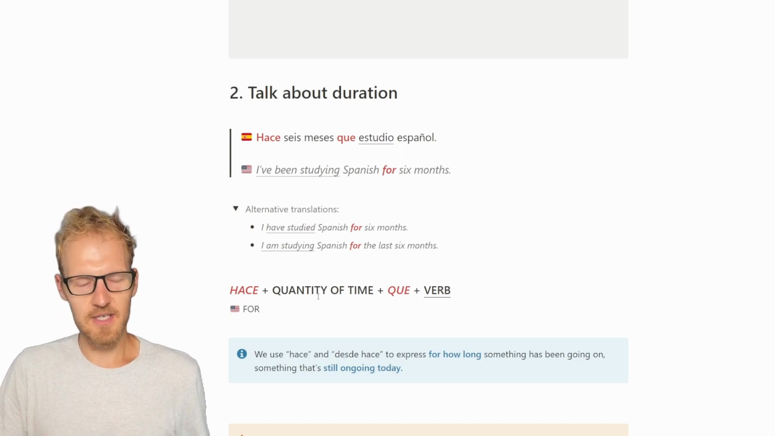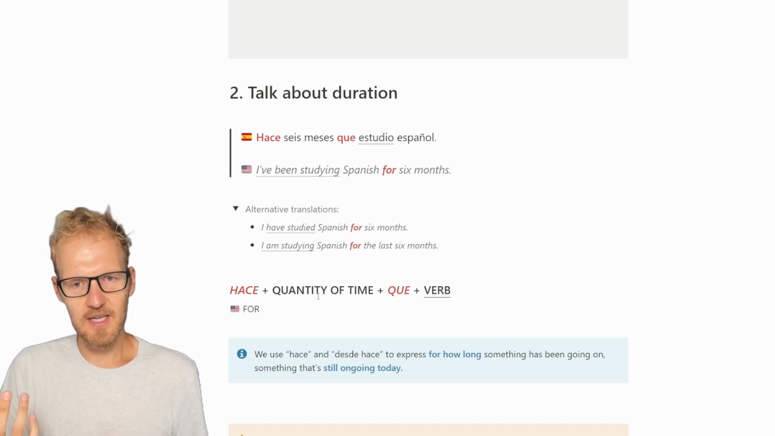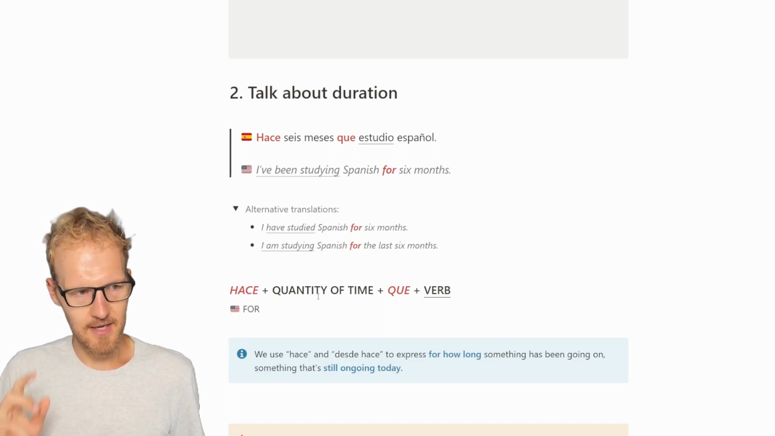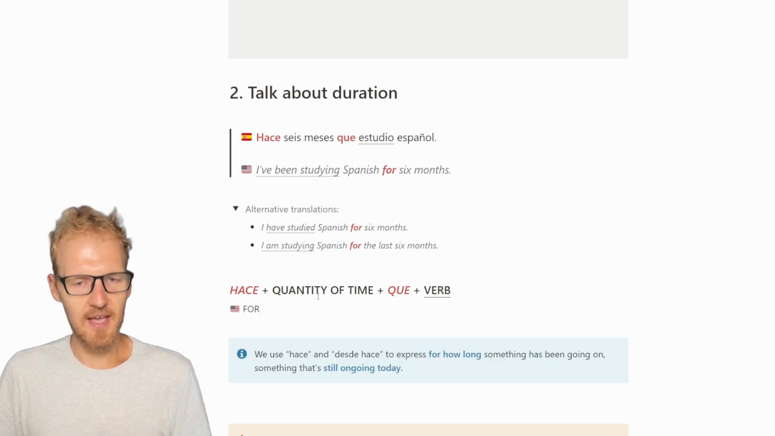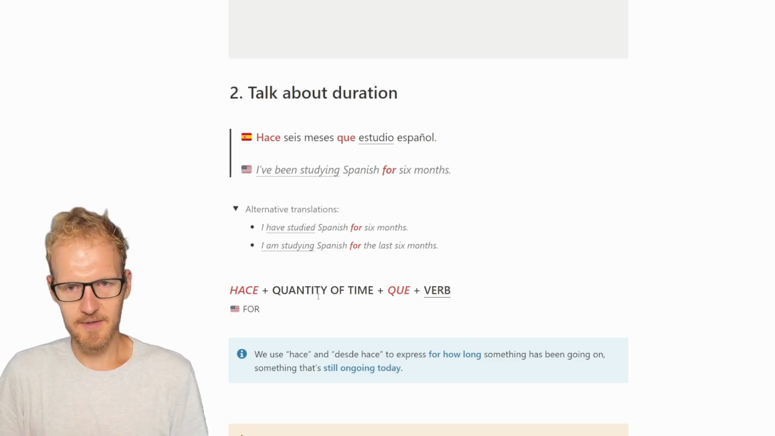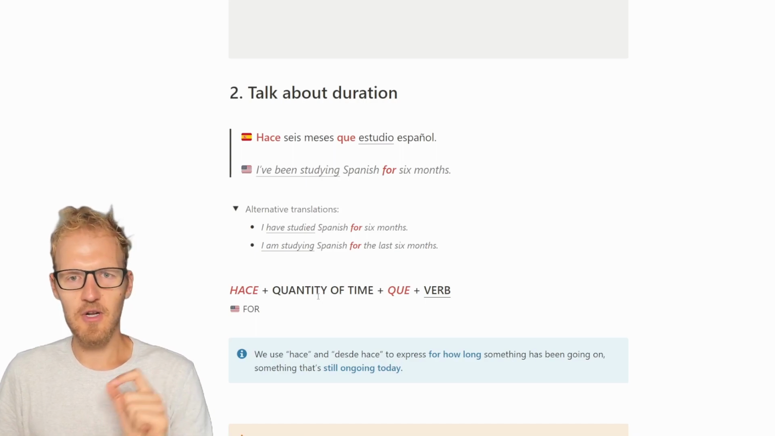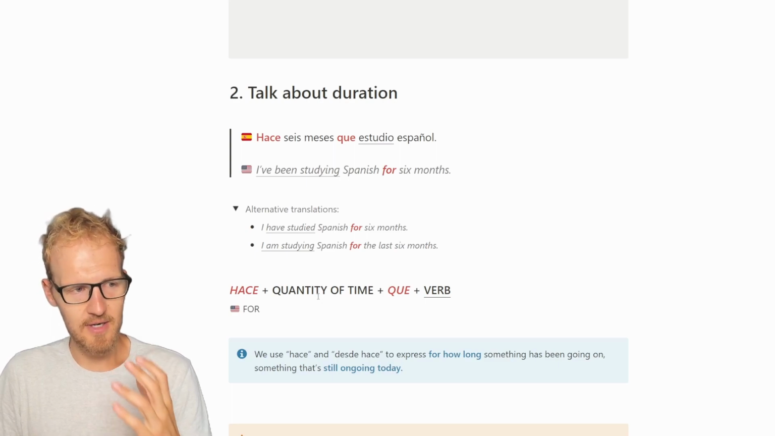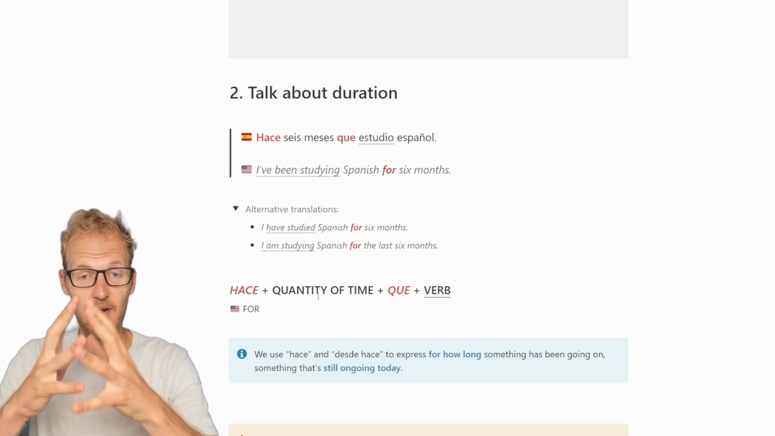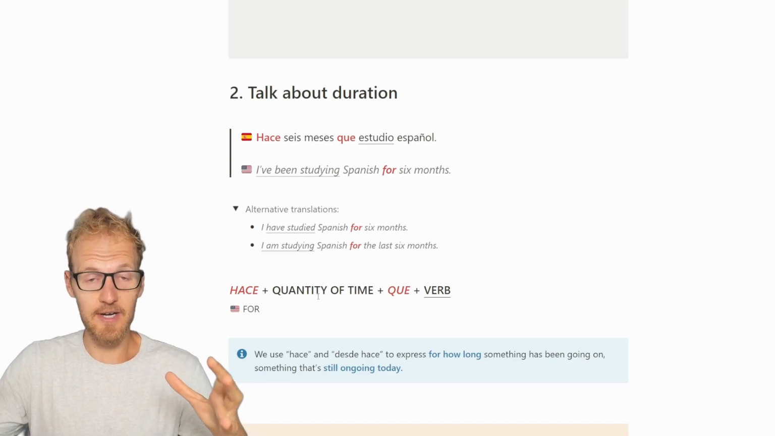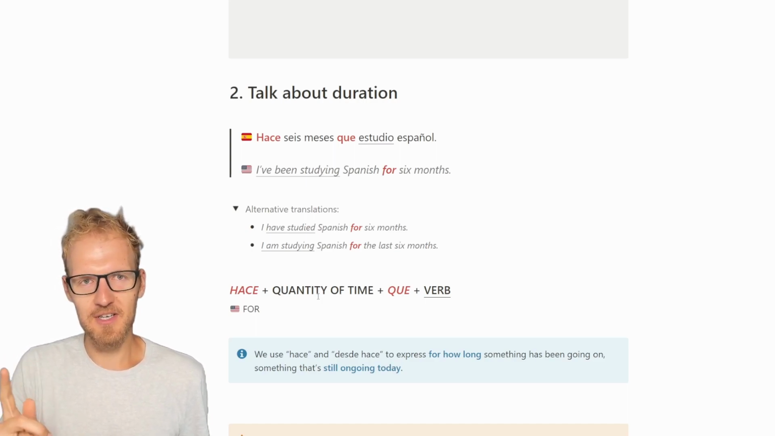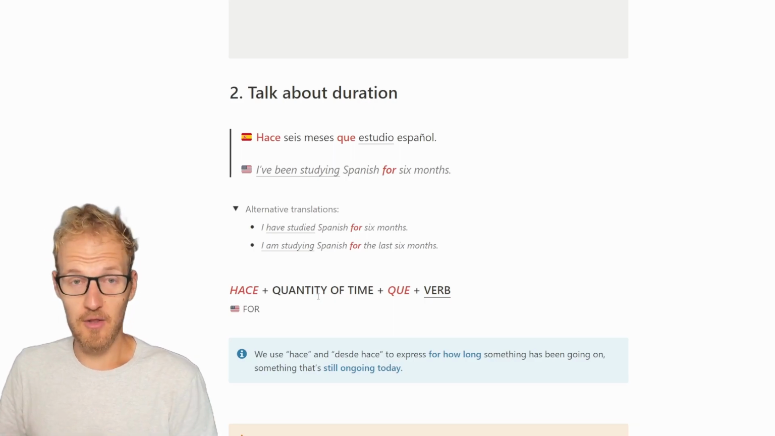This structure uses hace, then a quantity of time, que, and a verb in the present tense. And that's the key here. You translate this hace que as for in English. Hace 6 meses que estudio español, I have been studying Spanish for 6 months. And the action we are talking about, again expressing the duration for how long it has been going on, is still occurring in the present. It's still going on right now. And that's the most important distinction we're going to make with another similar structure.